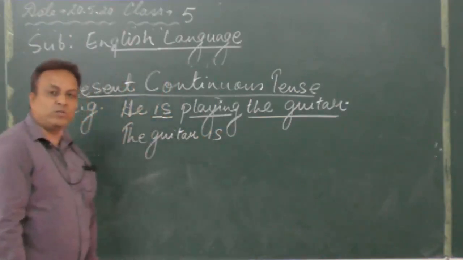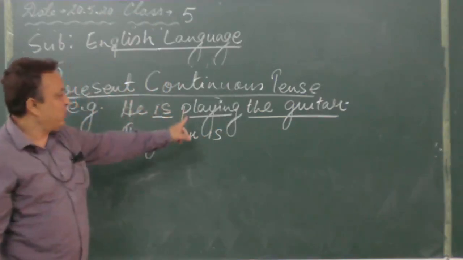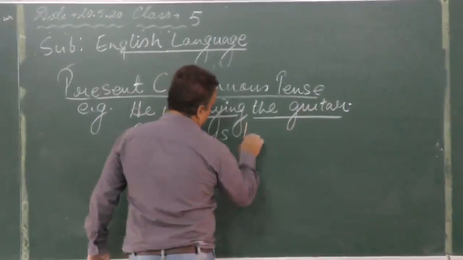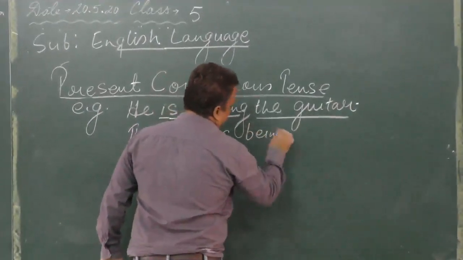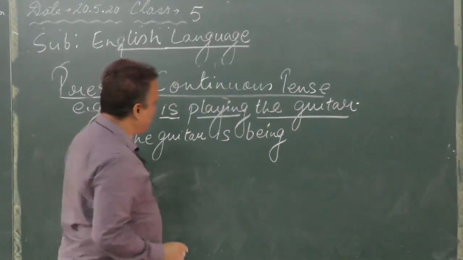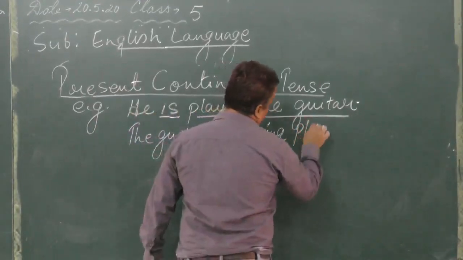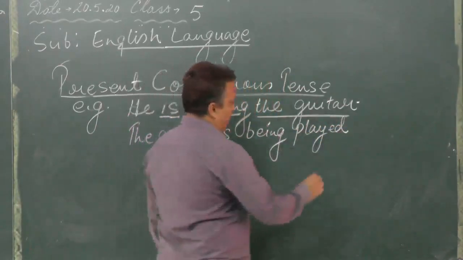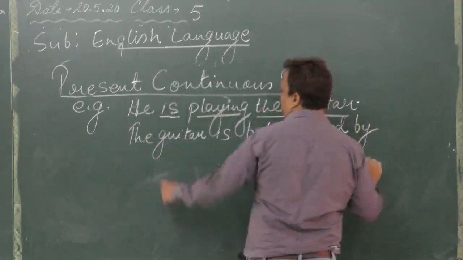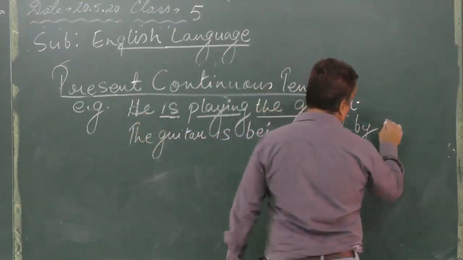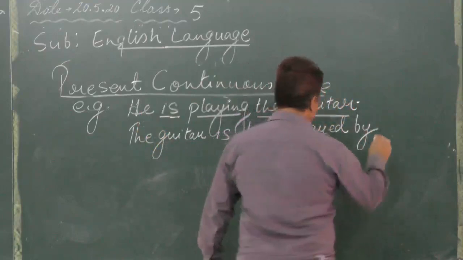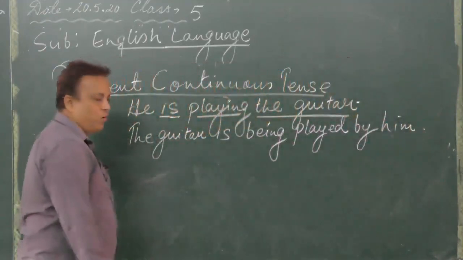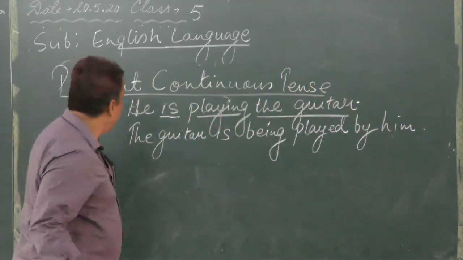Again what will you write over here now? Yes, you will write being, because the ing form of verb is over here, playing is there. B-E-I-N-G, being. The guitar is being played, third form of play: playing, played. Played by, the subject is he, so the object of he is him. In this way you have to change into passive form. Got it? Okay, let us proceed now.